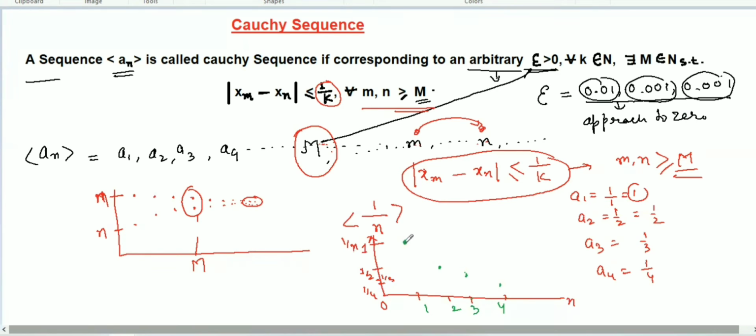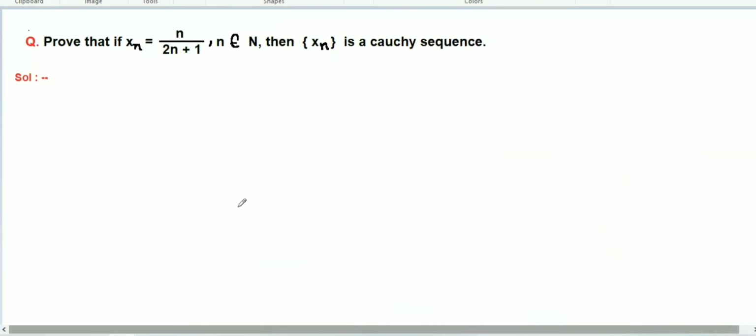So the difference between these two numbers is bigger here. Then if you continue, the difference will be less. The difference will approach zero. So let's say this 4 is m. After this, if you take randomly two numbers, the difference between these two numbers will be less than 1 over k. If we find this, it means the sequence is a Cauchy sequence. So based on this definition of Cauchy sequence, let's prove an example and try to understand what is a Cauchy sequence here.